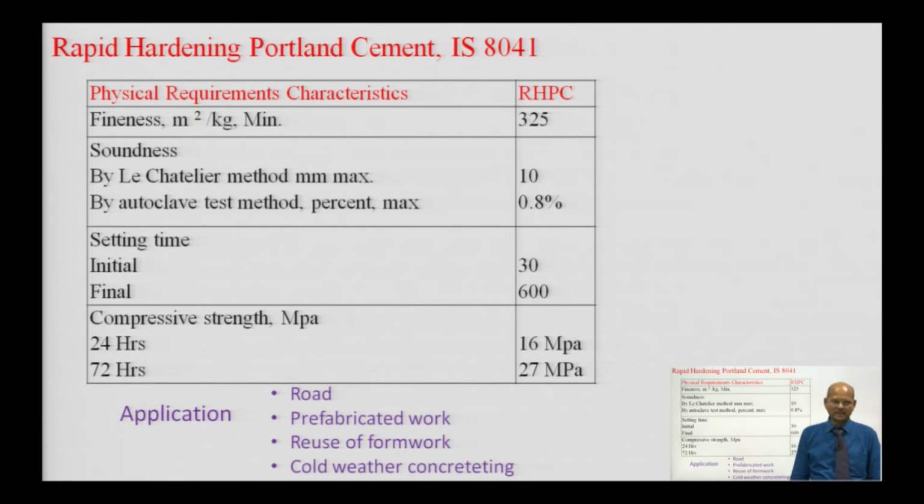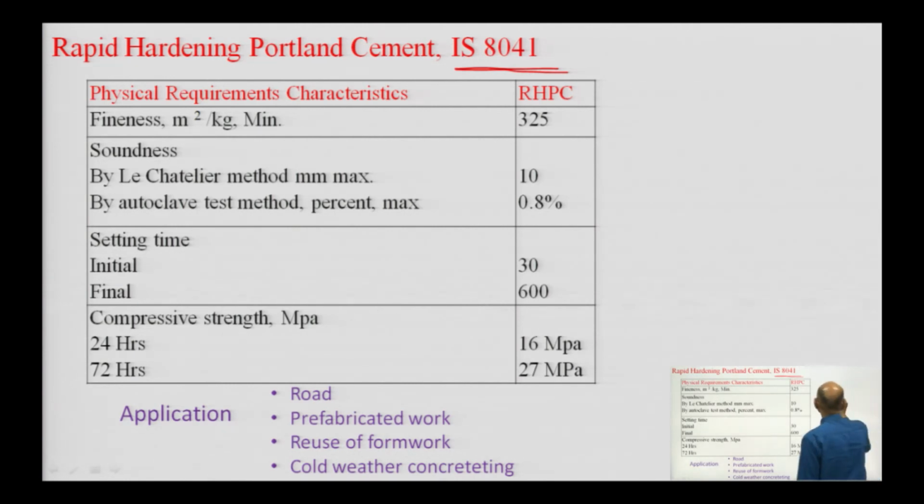Or if you want to reuse the formwork again and again faster, at that time also you can use this type of cement. The heat of hydration is also more for this type of cement, so cold weather concreting also you can use this cement. Rapid hardening pavements, these are the special types of cements. That is governed by IS 8041, which you can download from the codes.